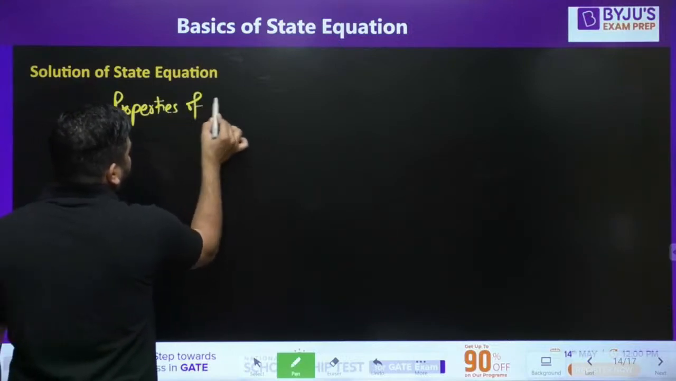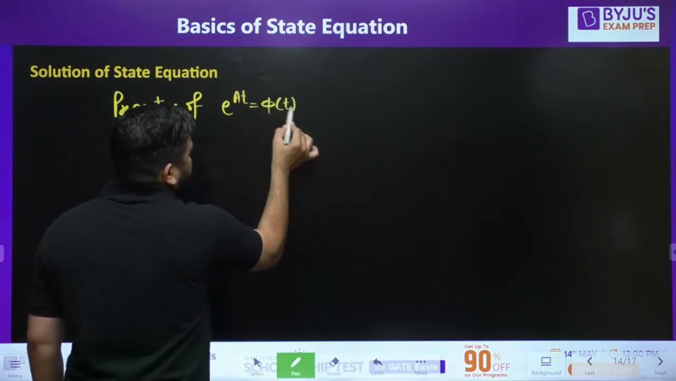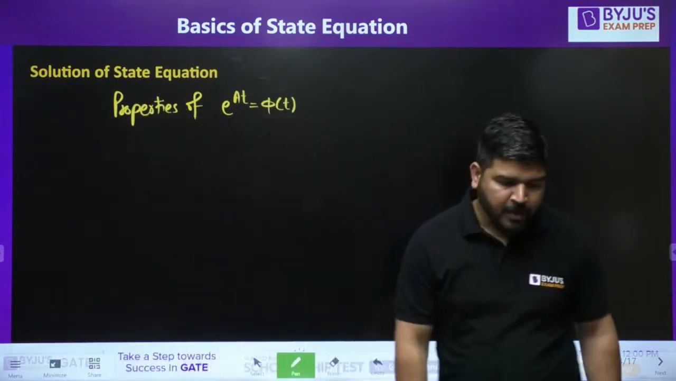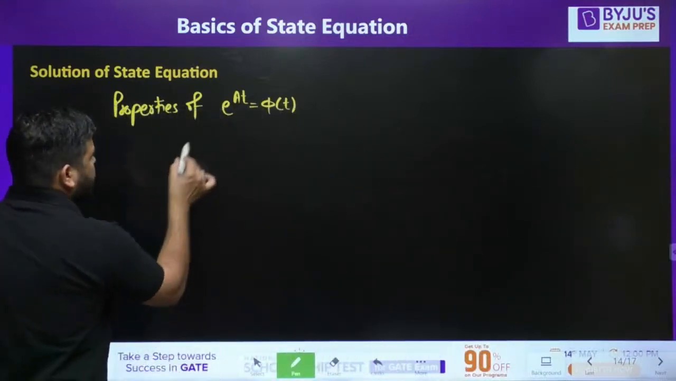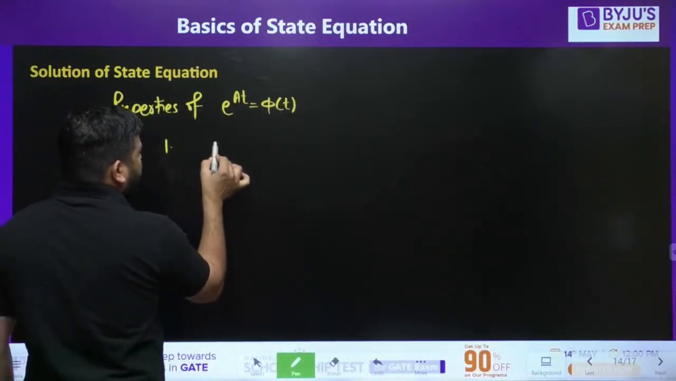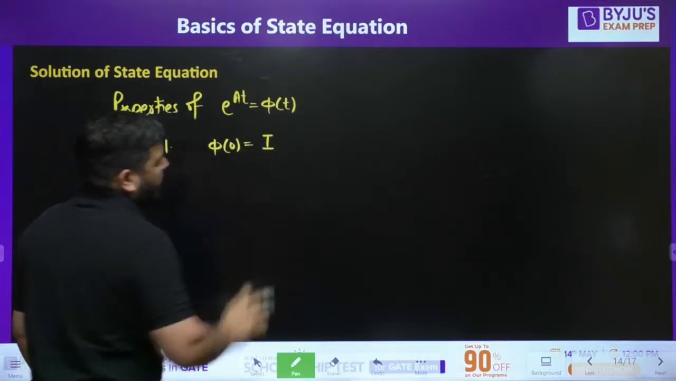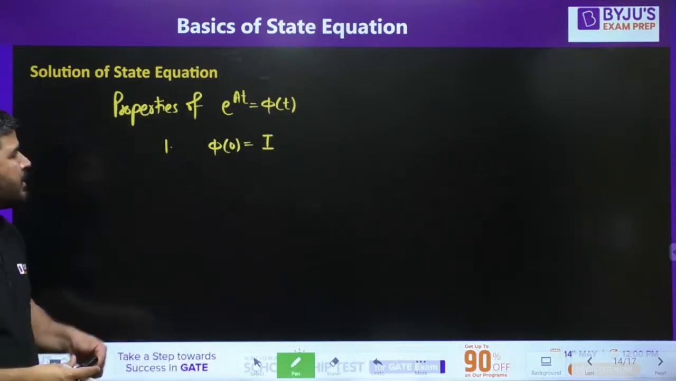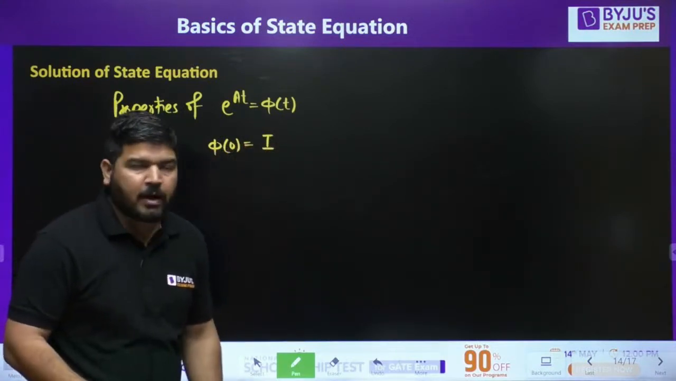Properties of e to the power At, or you can say phi t, the state transition matrix. What are the properties? The first property is phi of 0. If you put t equal to 0, then it has to be the identity matrix. It means the state transition matrix at t equal to 0 has to be identity.